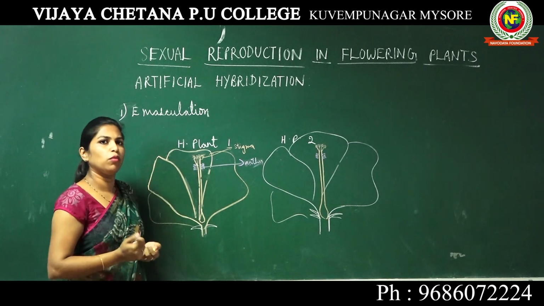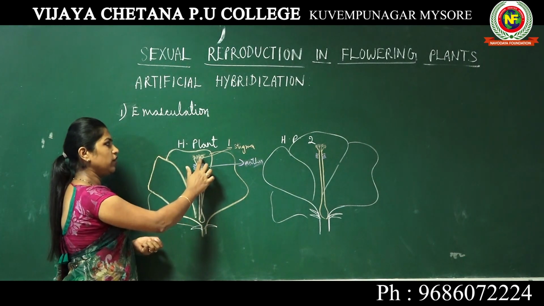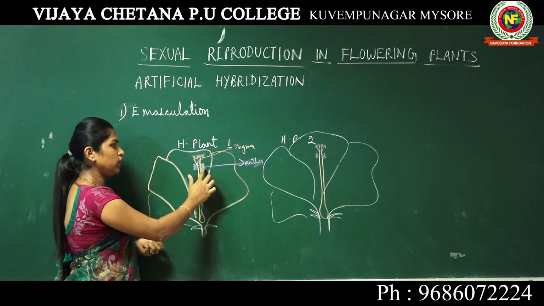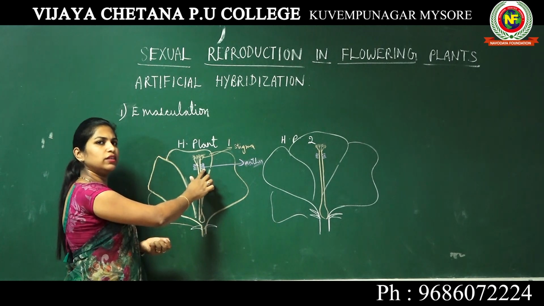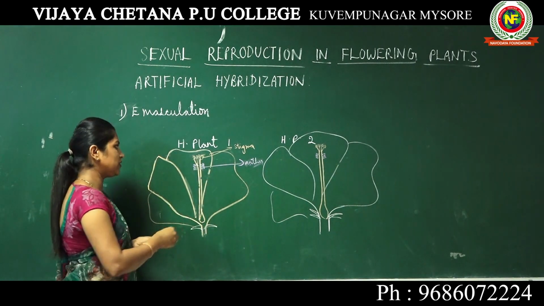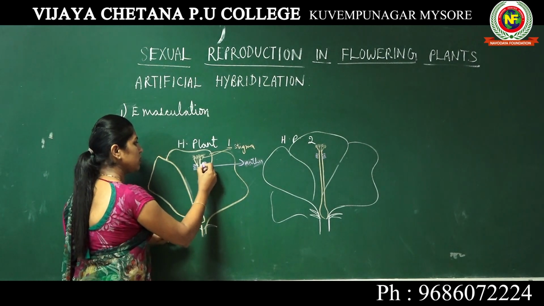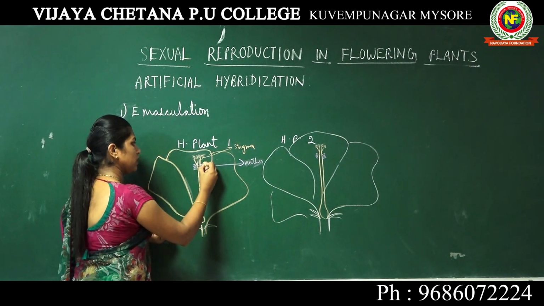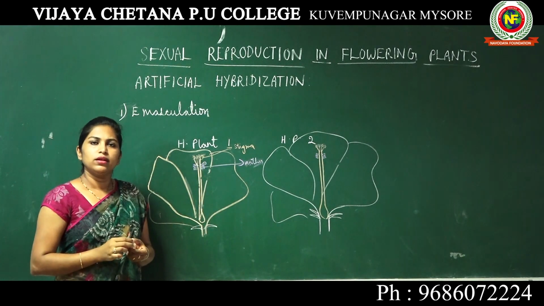As I said, there is a problem involved here. Since hibiscus is a bisexual flower, here you have the stigma and here you have the anthers. Inside the anthers, pollen grains will be produced. Imagine pollen grains are already produced; I am taking the example of a single anther.